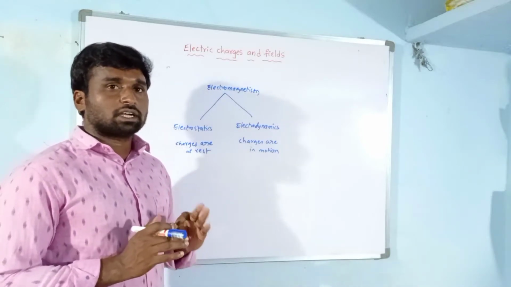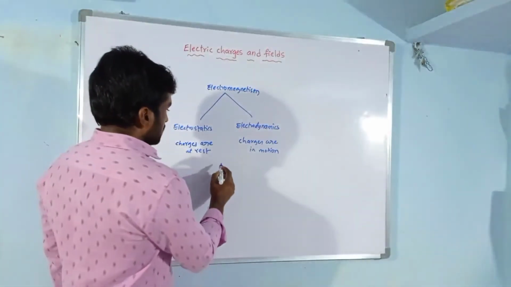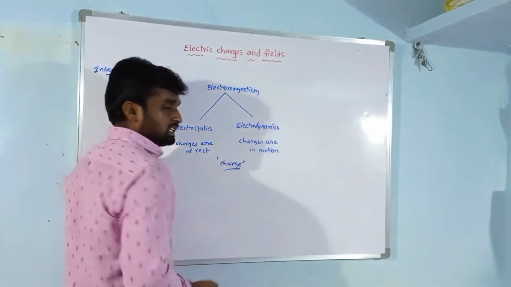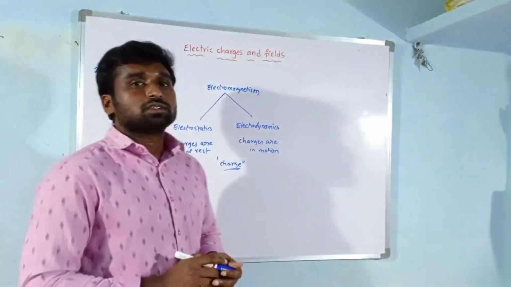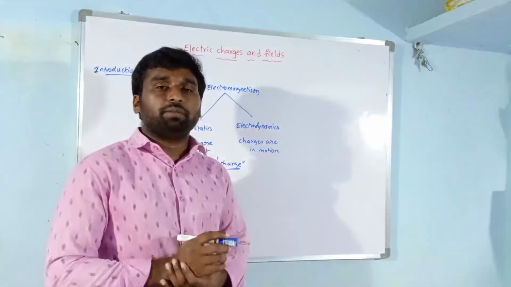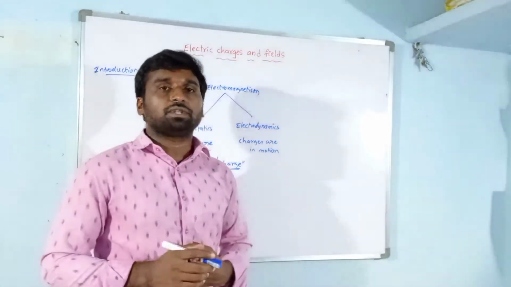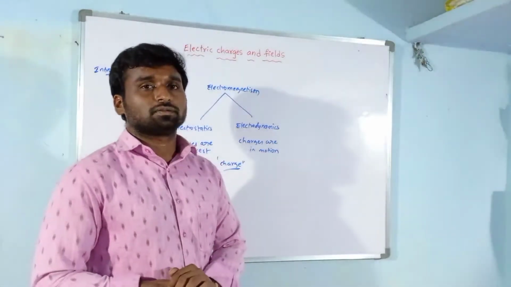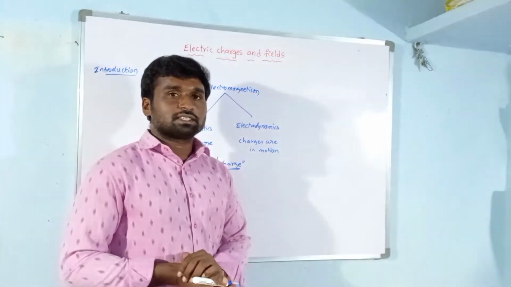In this chapter, first we will start with the concept of charge. This is a basic thing of this chapter. So what is charge? Charge is a property of matter. Charge comes from the atom. So how is it?